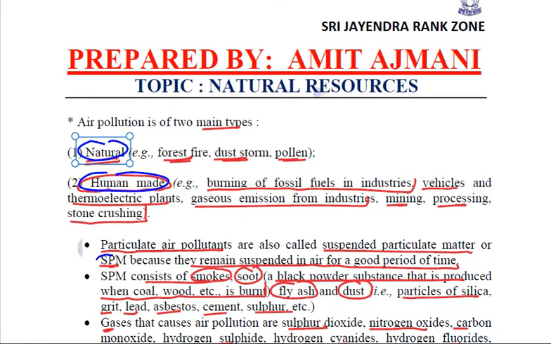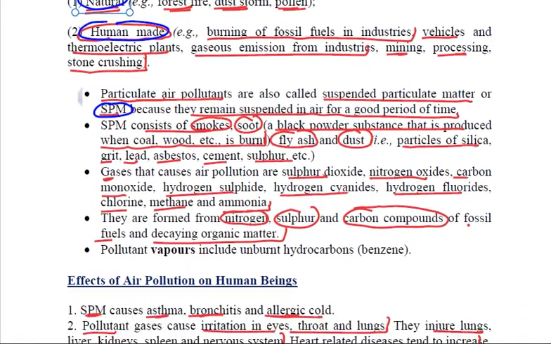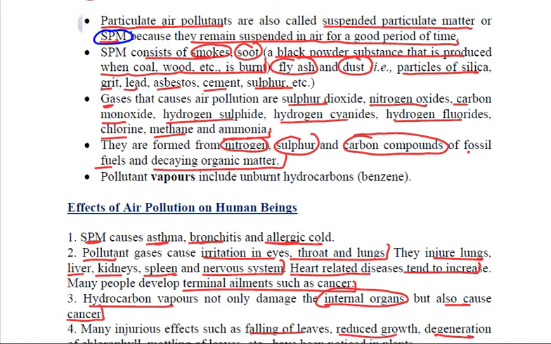SPM, we need to remember the full form, suspended particulate matter, and it contains a lot of things, including the smoke, soot, and fly ash and dust, and the particles of various substances like silica, grit, lead, asbestos, cement, or sulfur. Gases like sulfur dioxide, nitrogen oxides, carbon monoxide, hydrogen sulfide, etc. also contribute to air pollution.